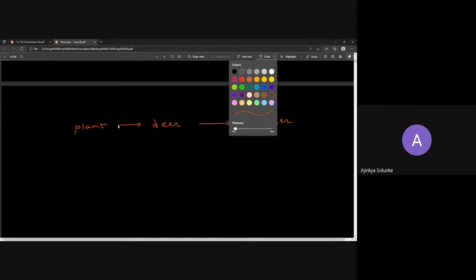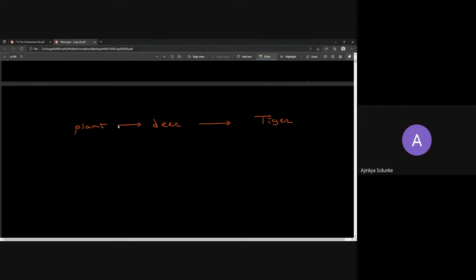Can you tell me where this plant was able to create its food from? Who gave the energy required to create that food? Sun. Basically, sun has provided that energy to the plant, and plant is transferring the same energy to deer, and the same energy is being transferred from deer to tiger.